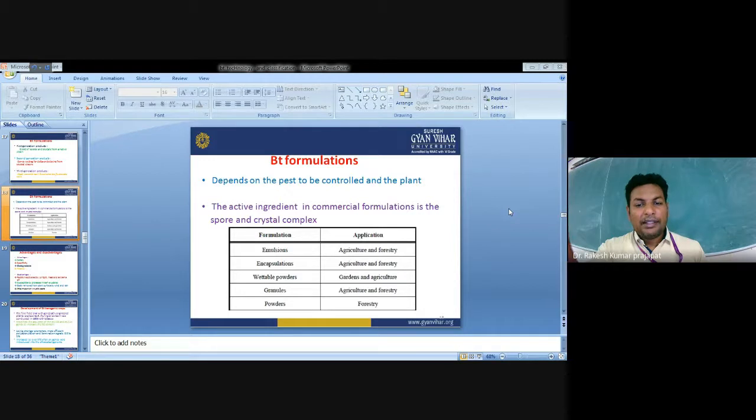We apply these to different agricultural crops and for forestry purposes. Emulsion formulations are used for agriculture and forestry. Encapsulation type is used for agriculture and forestry. Vegetable powder is used for gardens and agriculture. Granules are used for agriculture and forestry. Powders are used for forestry.